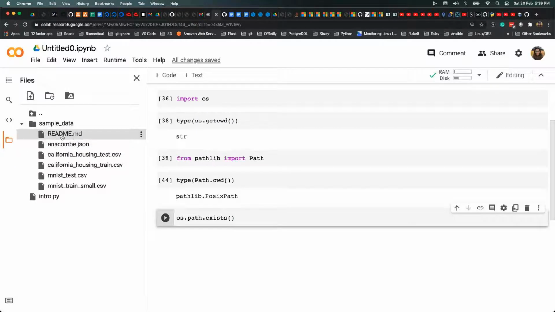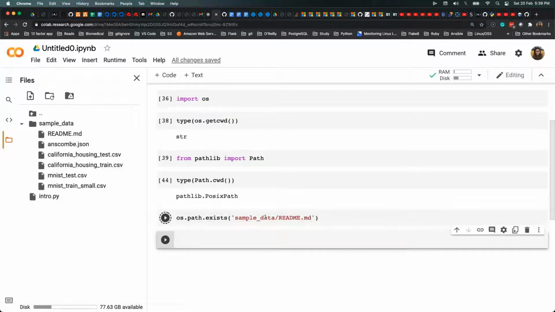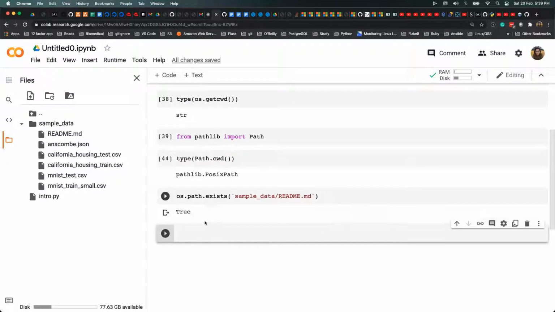So let's say I'm going to check readme.md. I need to check whether it exists or not. I'll say sample data, and then readme. So it will return true if it exists, or else false.